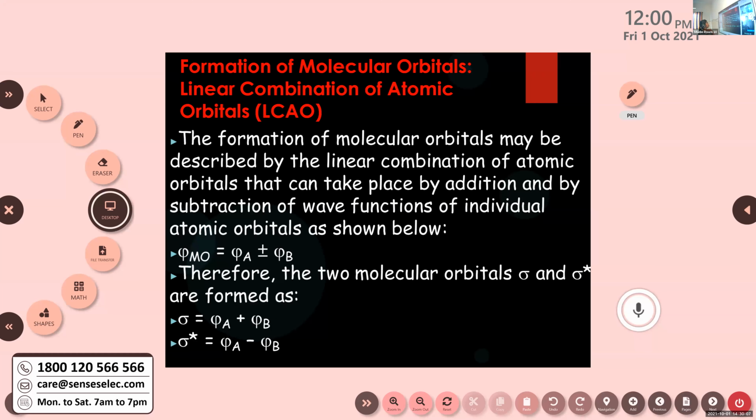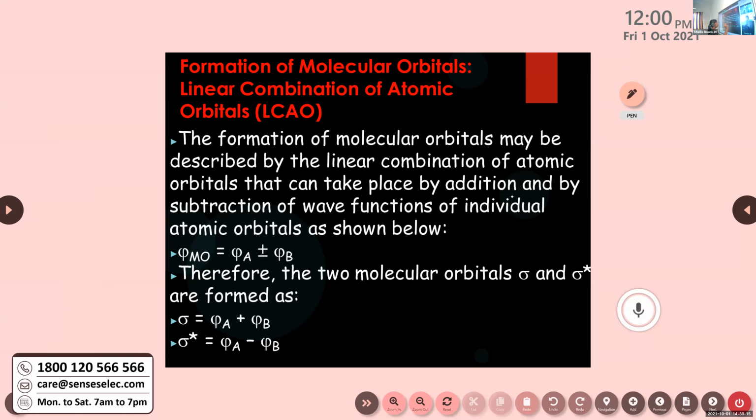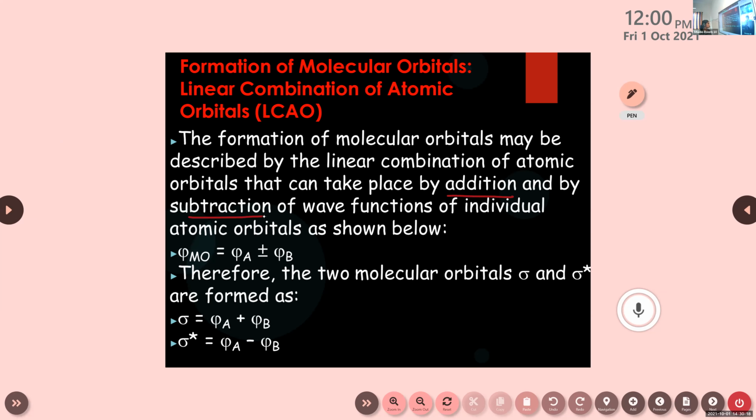Okay, so we have learned about this one, right? In the last slide, the formation of molecular orbitals may be described by the linear combination of atomic orbitals, which can take place by addition and by subtraction of wave functions of individual atomic orbitals. We can represent this in the form of an equation, psi MO. Psi stands for the wave function, MO for molecular orbital. It is formed by the combination of atomic orbitals, either addition or subtraction. If it is addition, sigma will be formed.